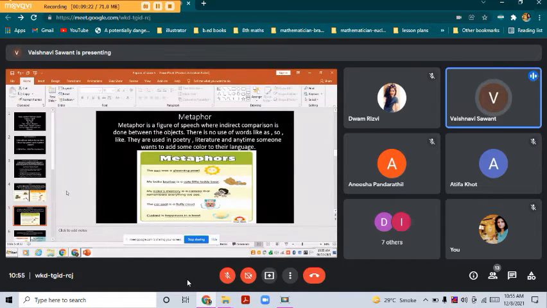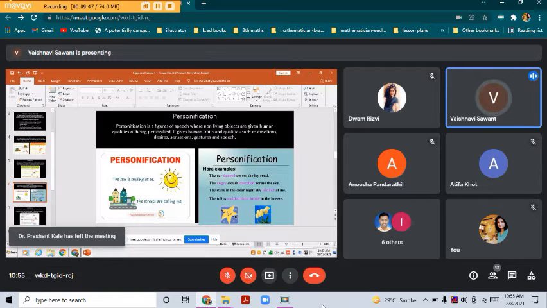But if I say the car seat is like a fluffy cloud, so it will come in simile. But in metaphor, it is always without the words like and so. Fifth, custard is happiness in a bowl. So here also this is a metaphor sentence. Now coming to the next part.